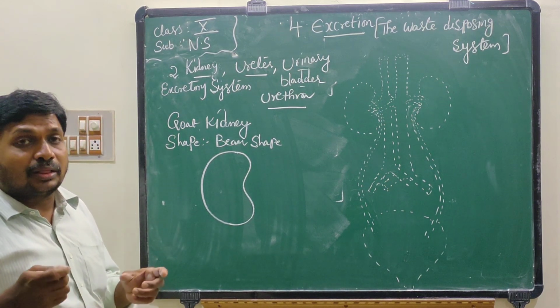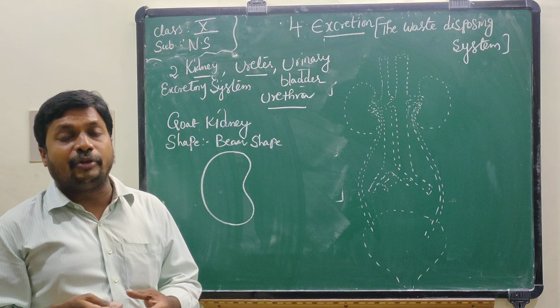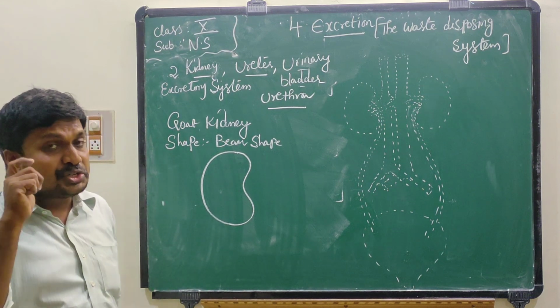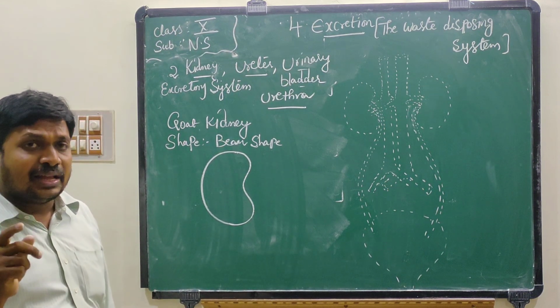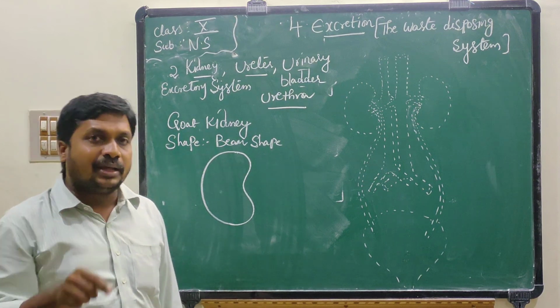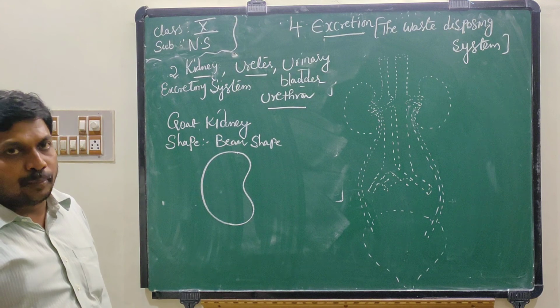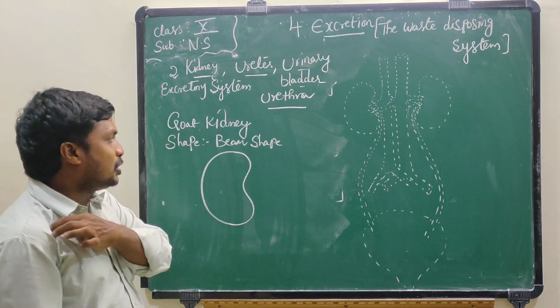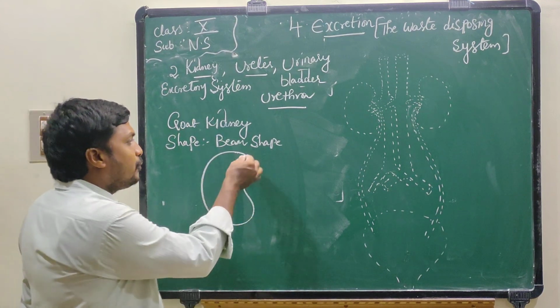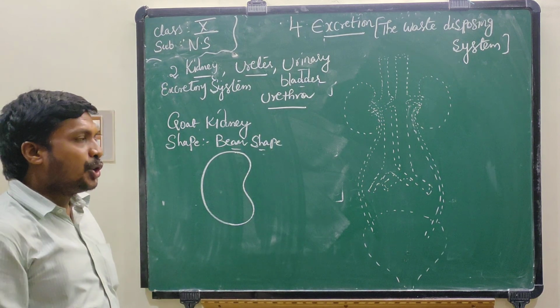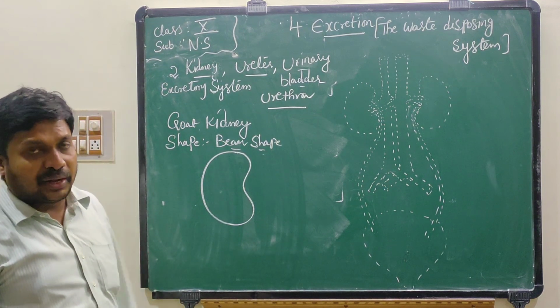Because both the human kidney and goat kidney are similar in shape, not size, and similar in color. That's why we select the goat kidney instead of the human kidney. First you have to observe the shape. The shape of the goat kidney will be bean shape. The human kidney also will be bean shape.